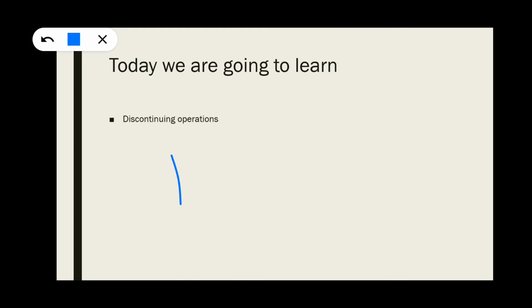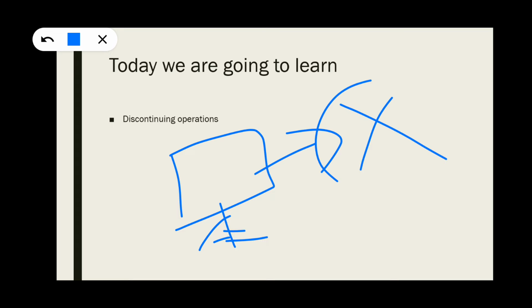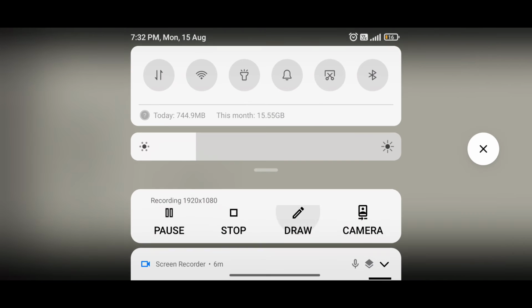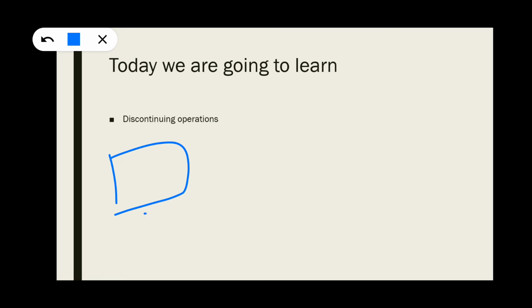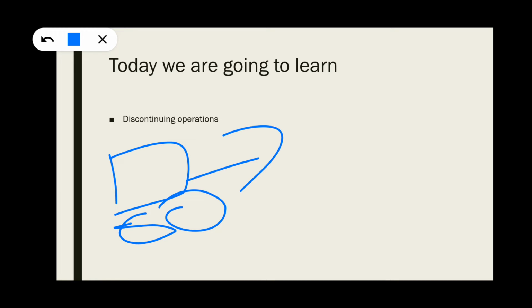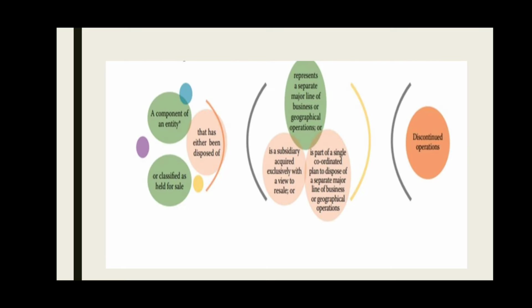a particular manufacturing unit has been closed, or a person came to you and said that I have an asset, a car, classified as held for sale, whether it satisfies discontinued operation. No, because operation means it consists of big assets and liabilities. But here only a car, how can it be classified as a discontinued operation?